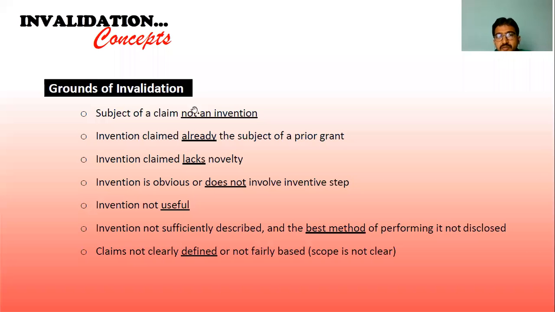So the minimum requirement for the invalidation concept is that it is not an invention. If the invention claimed is already the subject of a prior grant, then it can go for the invalidation concept. If it lacks novelty, then go for invalidation. If it is obvious or does not involve any inventive step, we can go for invalidation. If the invention is not useful, then also you can go for invalidation. If the invention is not sufficiently described and the best method of performing is not disclosed, not clearly defined, not fairly based, or the scope is not clear, in these cases also we can go for the invalidation concept.